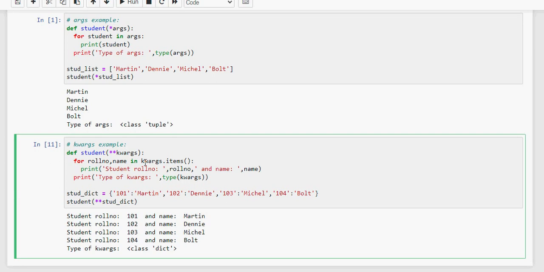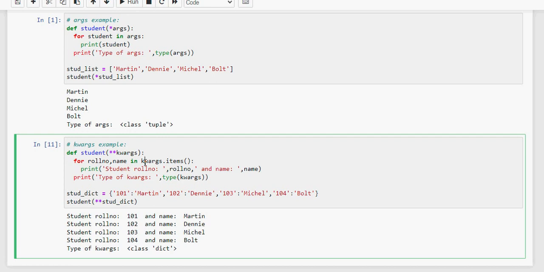Let's see the keyword argument example. Here we have created a dictionary that has 101 as a key and Martin as a value. This dictionary we are passing to the student function with the double asterisk. The student function is accepting **kwargs. The method for reading kwargs is similar to reading a dictionary. Here we are reading the key and value using the items function of the dictionary. In the print statement we can see the dictionary data type of the accepted keyword argument along with the key and value.